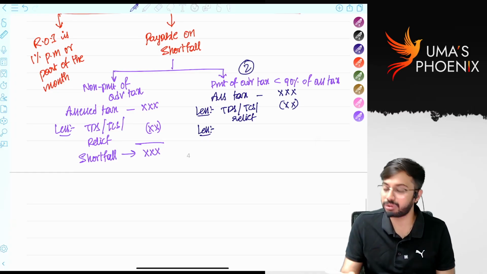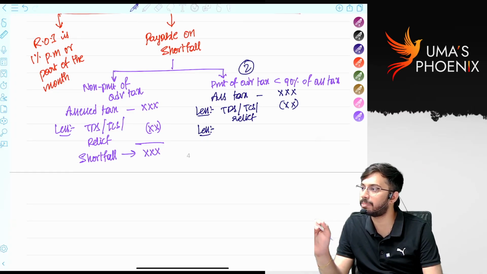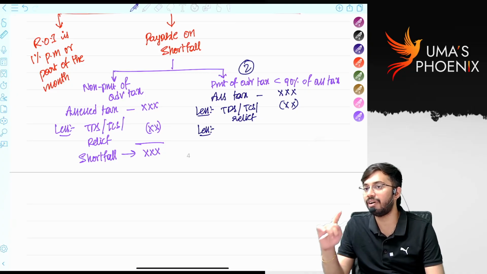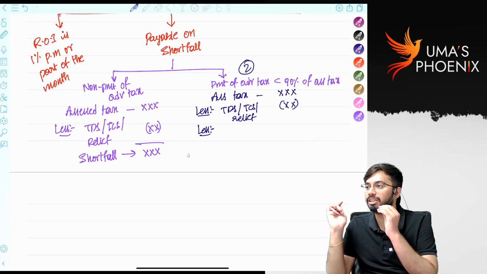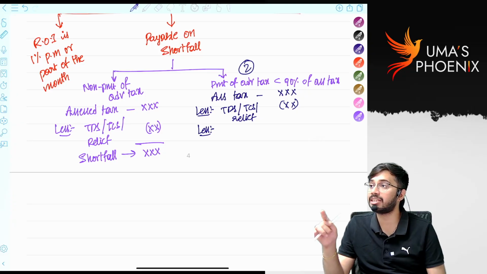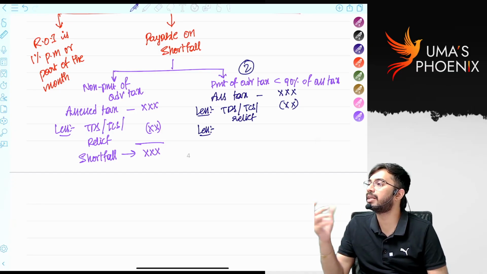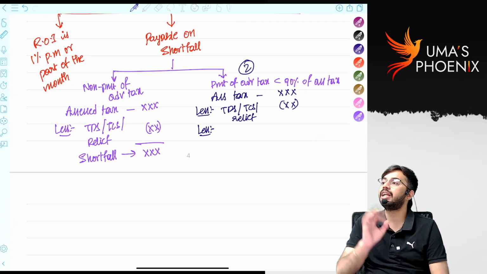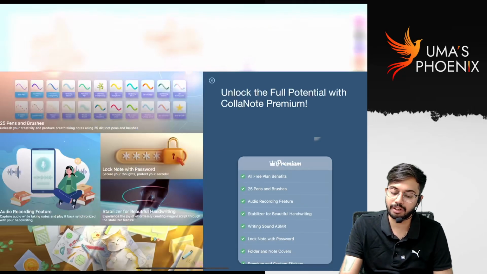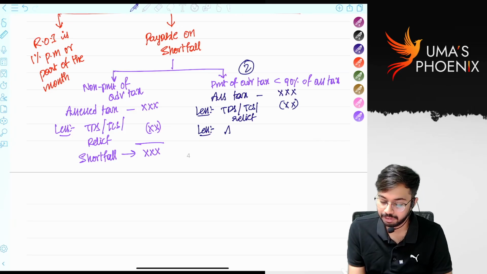See, in situation 2, it's not that advance tax is not paid. It is just that advance tax paid is less than 90% of assessed tax. Whatever the advance tax that is already paid is there, on that, if you levy interest, it is injustice because we already paid some advance tax. Let's say he paid 65% of advance tax. That means he did not pay 35% of advance tax. On that 35% of advance tax only, interest will be calculated under section 234B. Is it clear? So from this we will reduce advance tax paid.